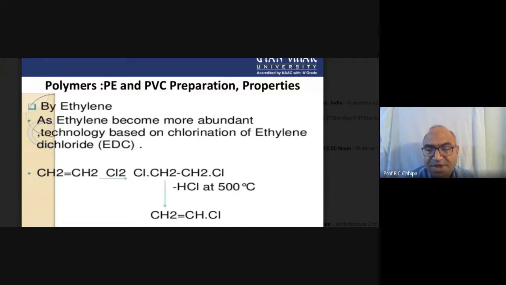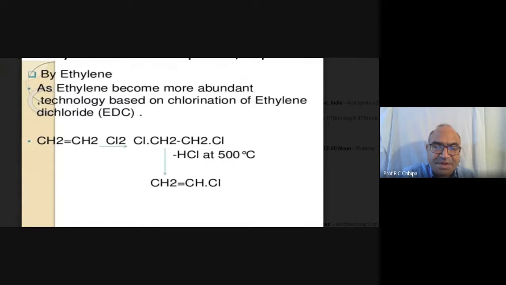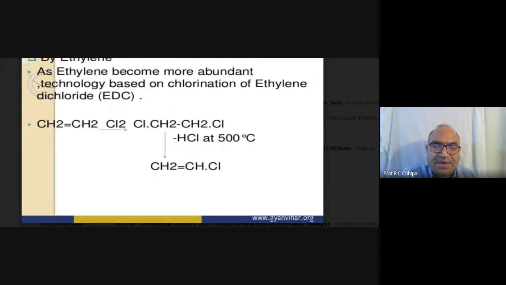So vinyl chloride undergoes the mechanism of polymerization, and we get PVC. PVC itself is one of the good polymers which are used in different technologies. Here we get dichloroethane at 500 degrees temperature.